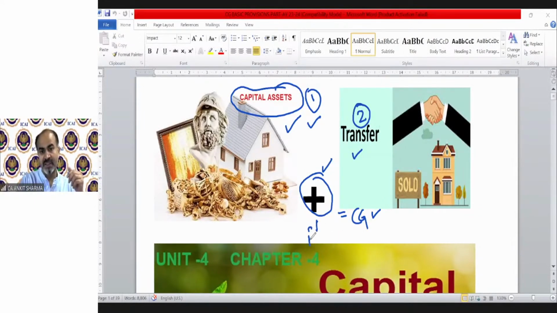That means any income will fall under the head capital gain if at least these two conditions are fulfilled. So we will start discussing the meaning of capital asset and transfer.